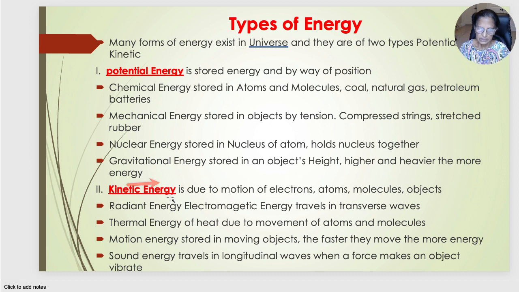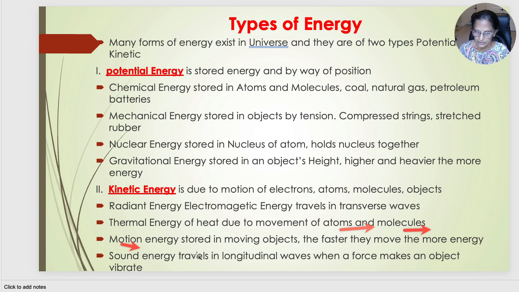Next let us see what is kinetic energy. Kinetic energy is due to the motion of the object, motion of electrons, atoms, molecules and objects. Let us see what are the various types of kinetic energy. Radiant energy. It is electromagnetic radiation, electromagnetic energy that travels in transverse waves in sine curves. Let's see what is thermal energy. Thermal energy is due to heat. It is due to the movement of atoms and molecules.